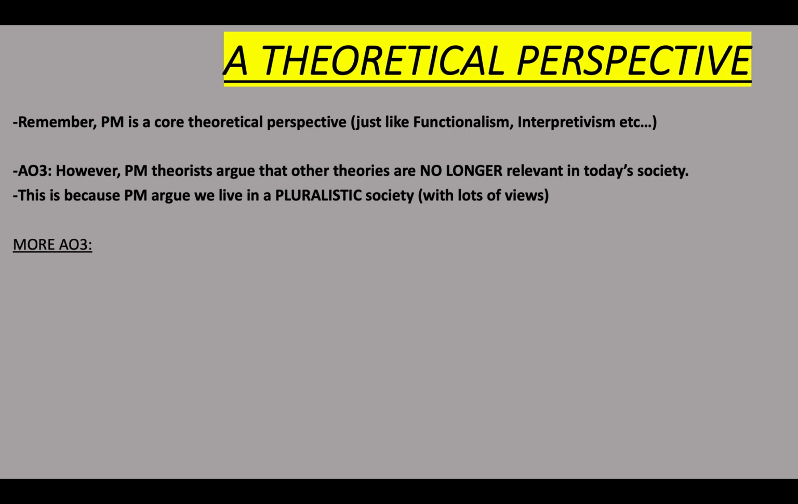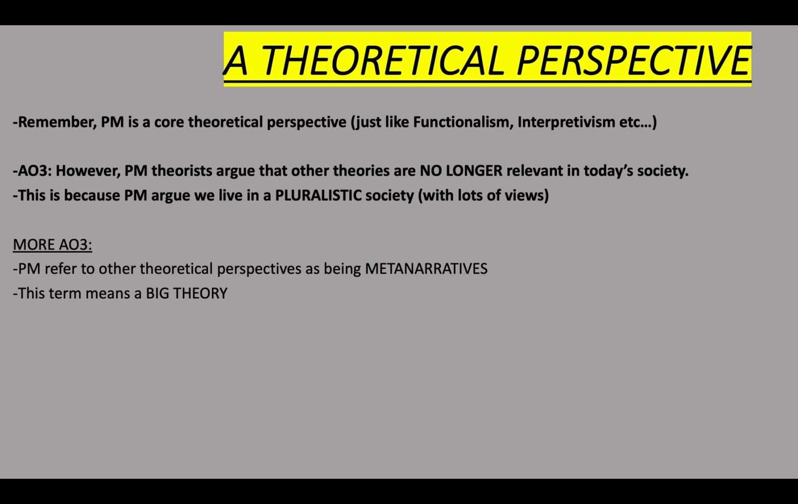Now, some more AO3 for you here. Postmodernists refer to other theoretical perspectives, and they call them meta-narratives. Okay, so postmodernists would call functionalists and feminists, Marxists, labelling theorists, etc. they would call them meta-narratives. So I'm going to explain this term. A meta-narrative literally means a big theory, okay? Now, these big theories have a big kind of belief in their middle.